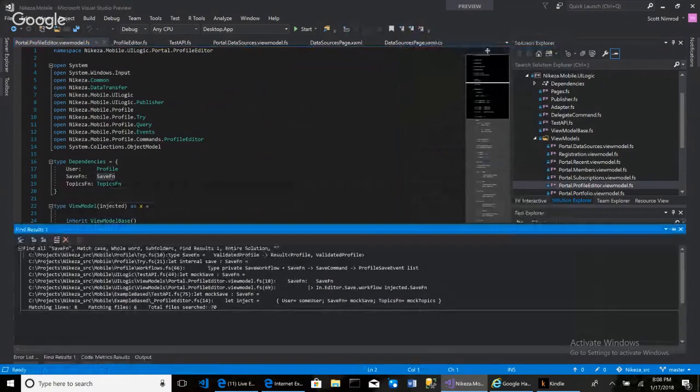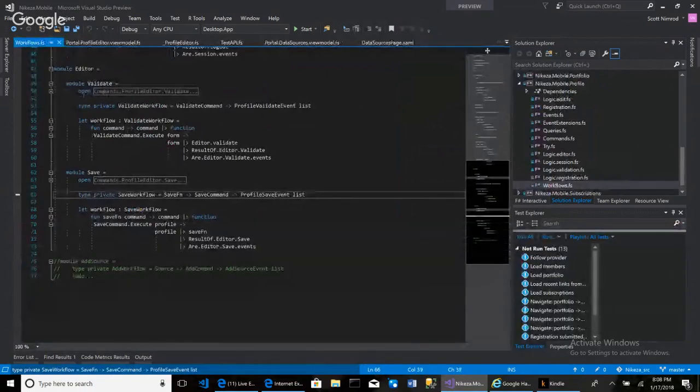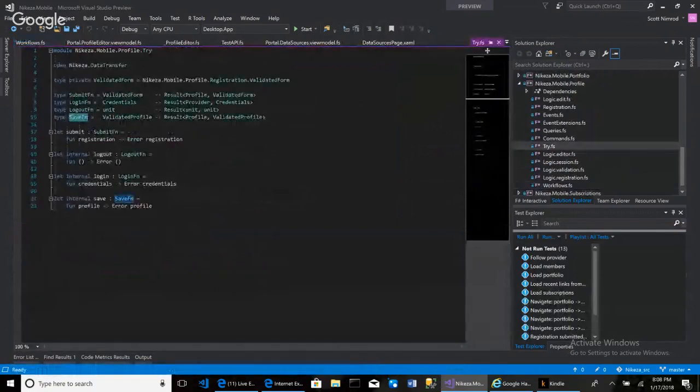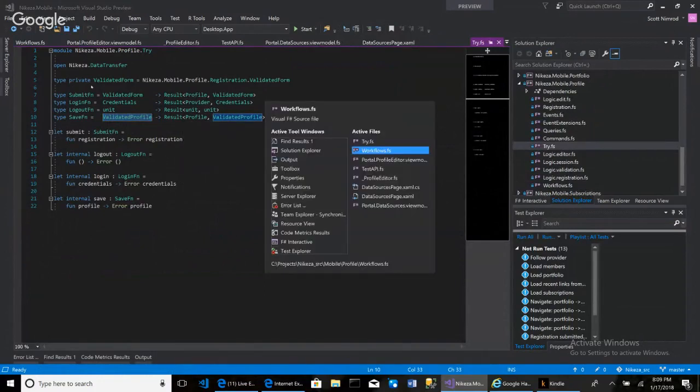So there's a save workflow. There's a save function. So if we go here, it says that there's a save function. If we go to the definition of a save function, then we see that our save function will take as input a validated profile. And like I said, this is the F# version of the C# version. It's the same thing, right? It's just some funkier syntax.